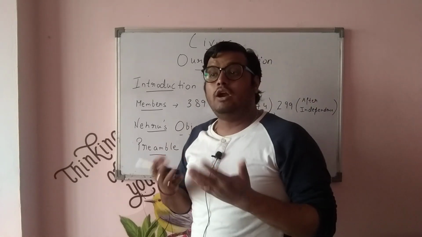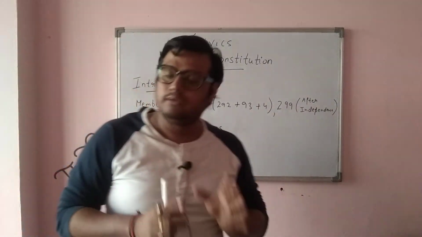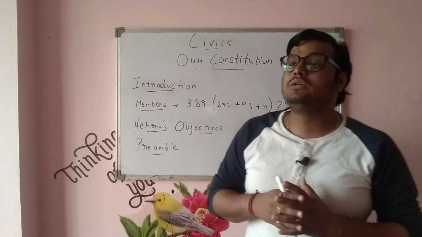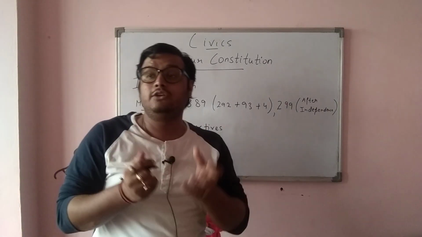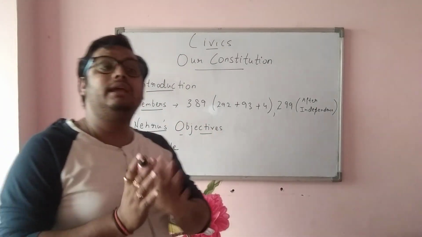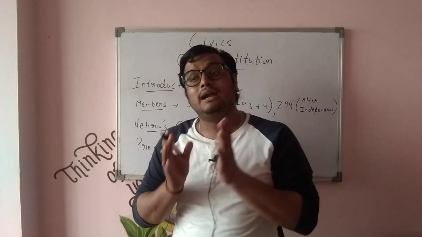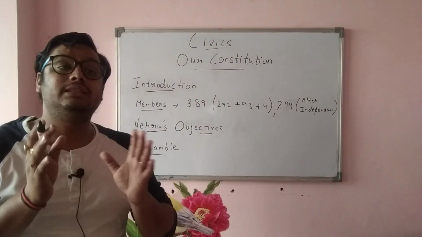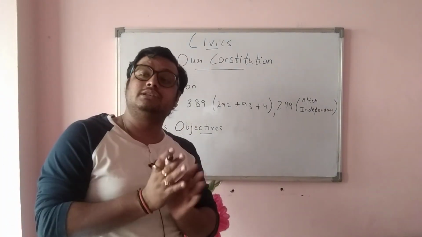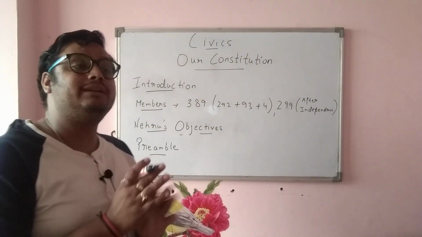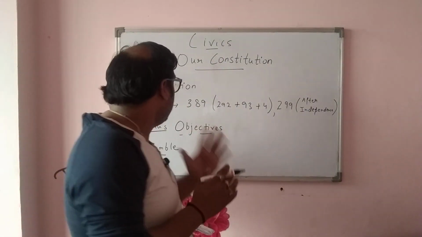So we got independence on 15th August 1947. I hope everybody knows. Correct. We know that our independence was on 15th August 1947, but the day had to be signified. We wanted to keep the significance of the day, so that it should not be lost. So 26 January was chosen as the day for implementation of the constitution. That is the reason: they wanted to preserve that day in the history of India. That is why 26 January 1950 was considered as the day for the implementation of the constitution.